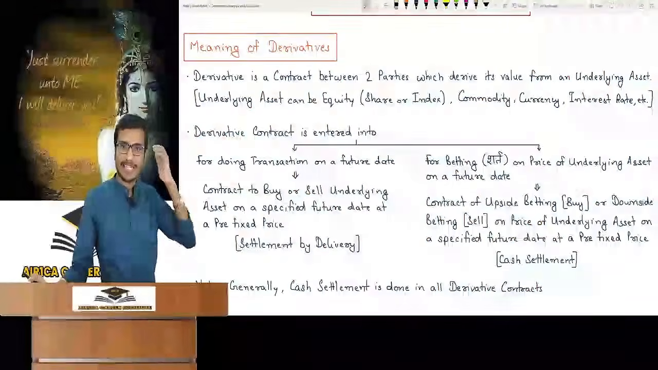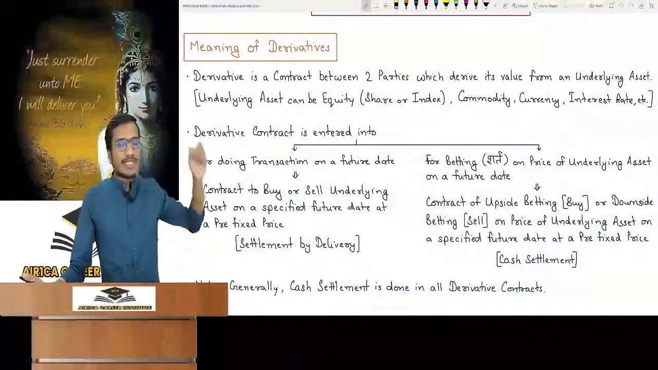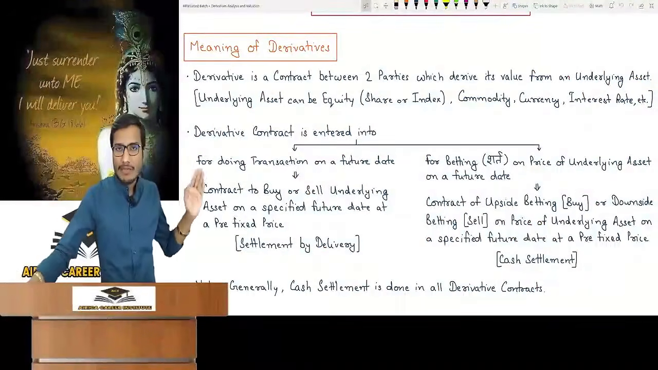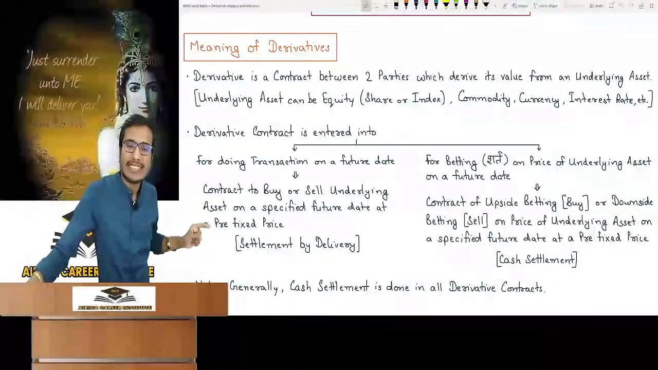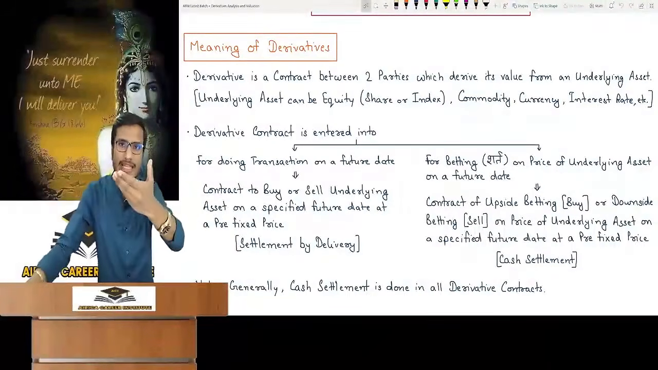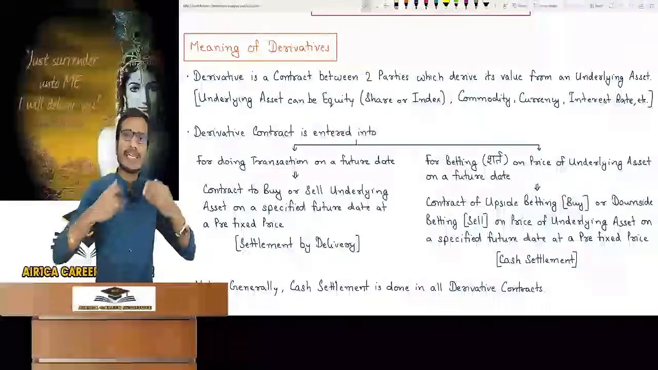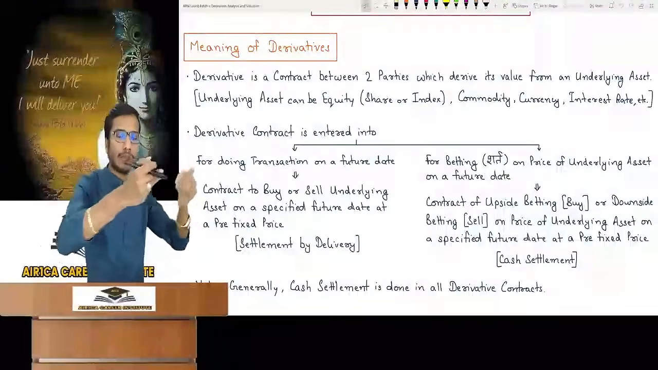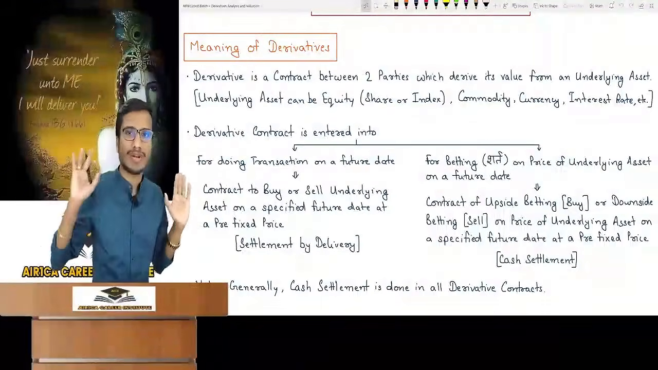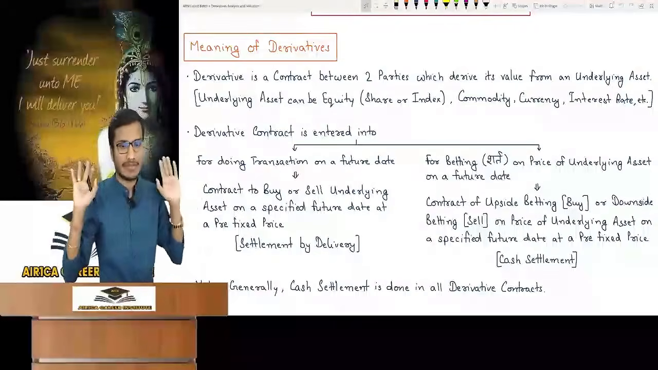I have explained everything in detail. So this is the case of derivative contract for doing transaction on a future date. This is called settlement by delivery. On the day of maturity, we will do the delivery and settle. I will buy the property and give him money whatever was due. This is called settlement by delivery.